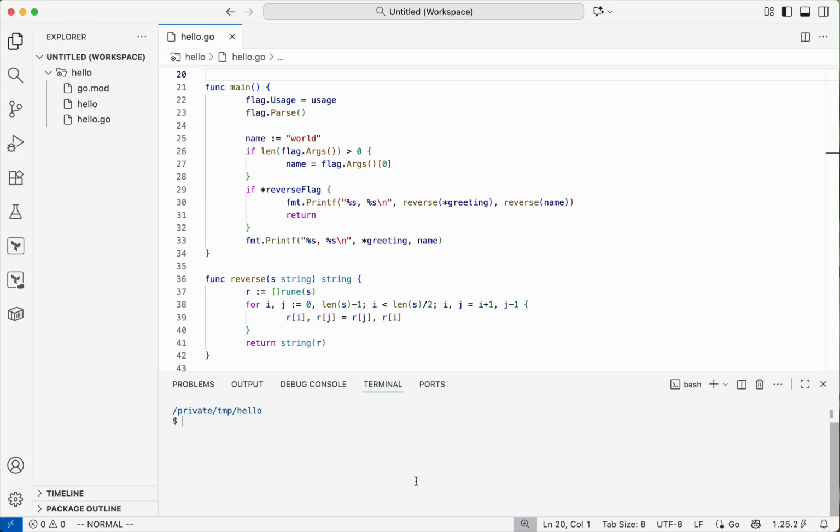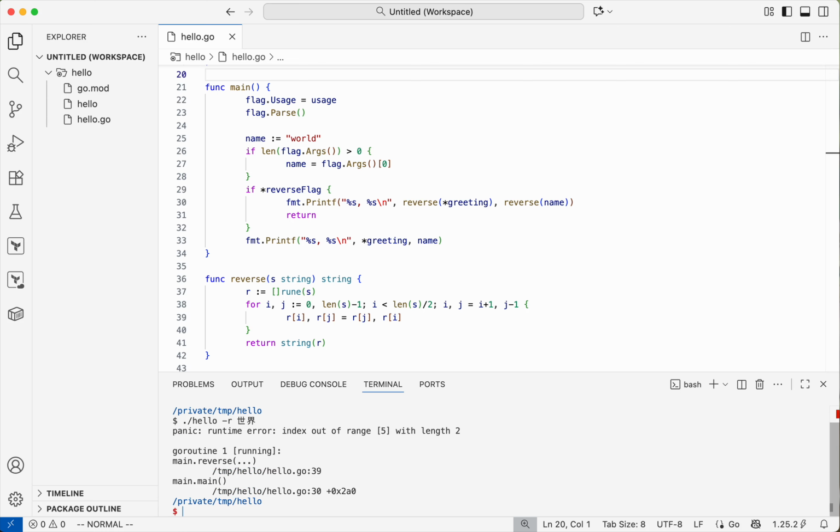Okay, imagine our program, our command line tool, gets traction. It's being used by people. And it doesn't take long before a first complaint comes in. A user from China is complaining that if they are using input in their language, they get an error. And it's true, we confirmed there is some problem.